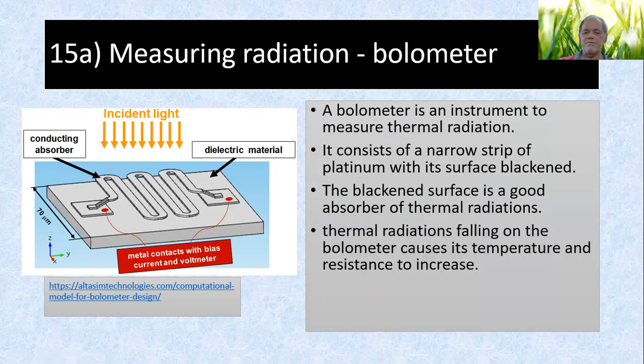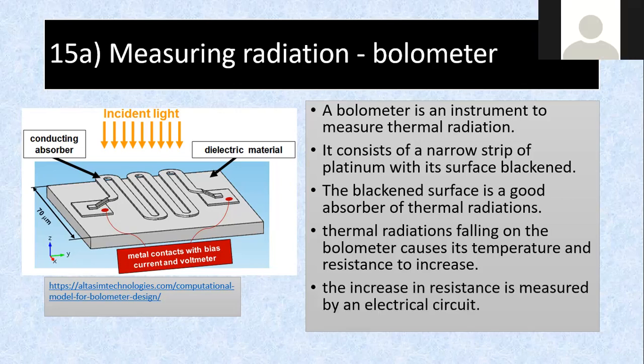Thermal radiation falling on the bolometer causes its temperature and resistance to increase. Remember, when temperature increases, the resistance of a conductor increases, not decreases. The molecules vibrate faster, so the electrons have more difficulty flowing through.